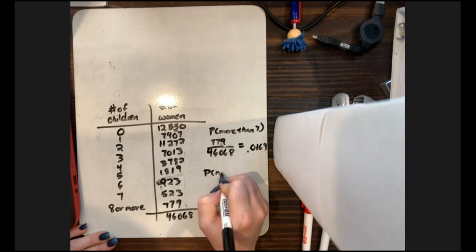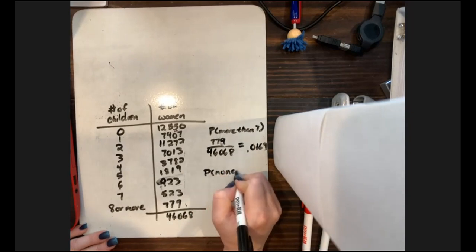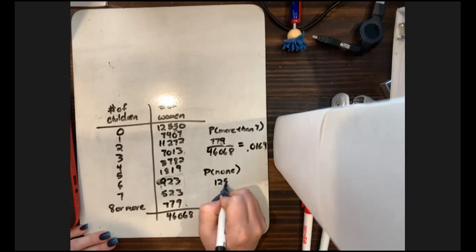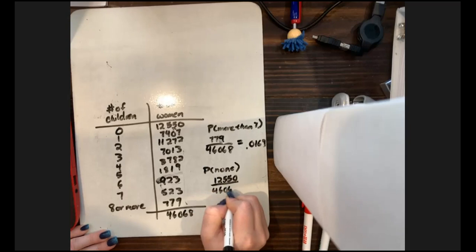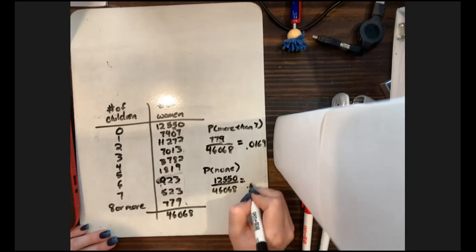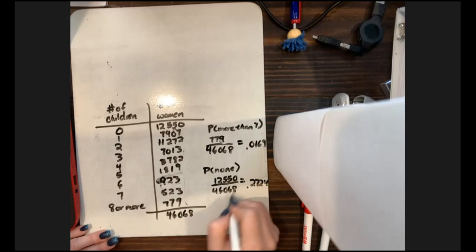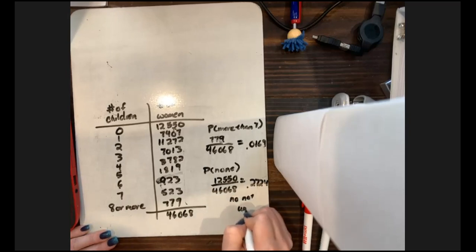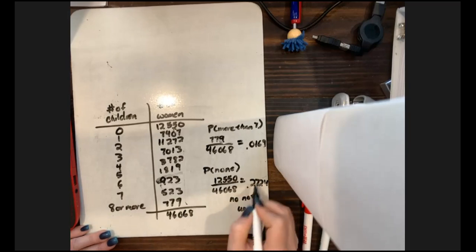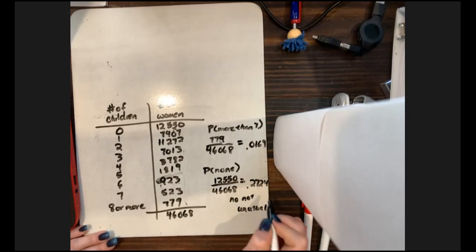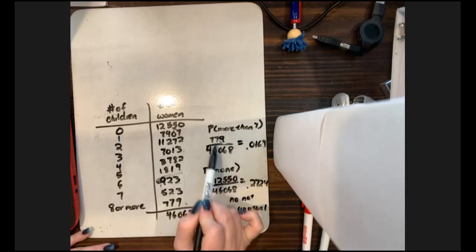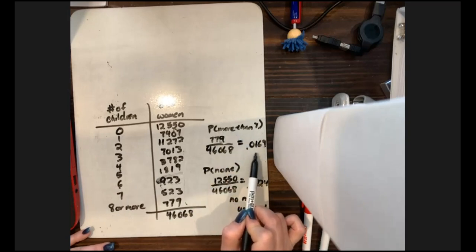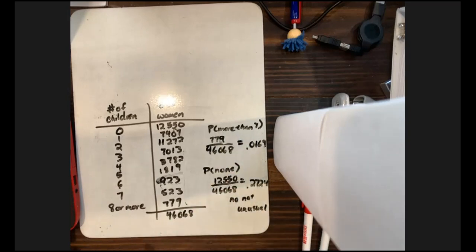Now, it says using a cutoff of 0.05, is it unusual for a woman to have no children? So the first thing is we're going to figure this out. So this is 12,550 out of our 46068. This is 0.2724 when it's divided. No, it's not unusual, because this value is more than 0.05. Now, looking back one set, would more than 7 children be considered unusual? Yes, because this is less than that 0.05.